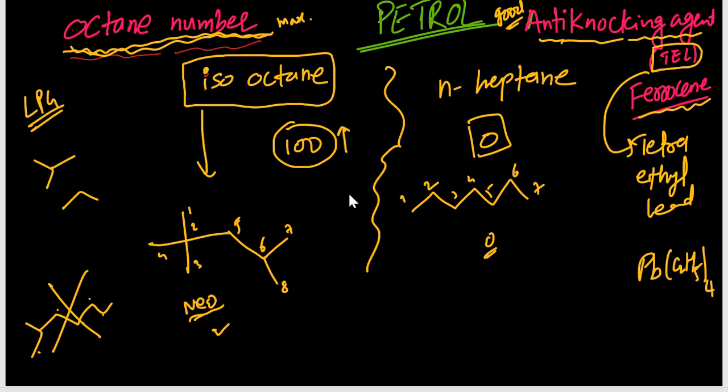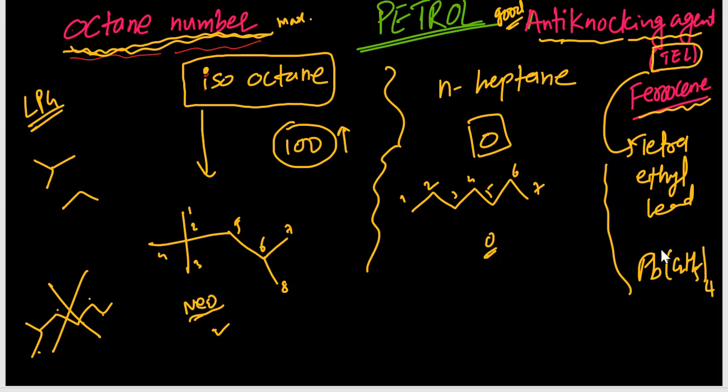Depending on the ratio, we get quality petrol, and they give different names like super, prime petrol, and so on.